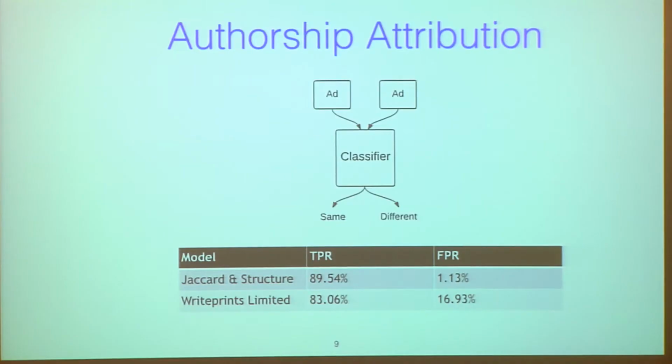So let's first look at the authorship attribution method that we used. Our classifier takes as input two ads that appear on the site, extracts authorship attribution information from them, and determines whether the ads are written by the same author or not. We used a supervised learning approach: we label a random sample of the ads by their hard identifiers, like phone numbers or email addresses, then train a classifier and test it on the remaining data. Now, using the hard identifiers as a label is not perfect, but that is the only ground truth we have at this point, and that's why we use it.